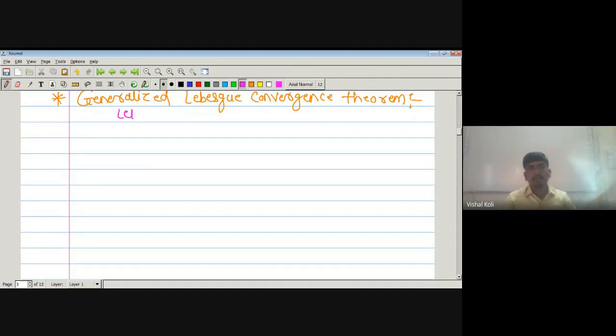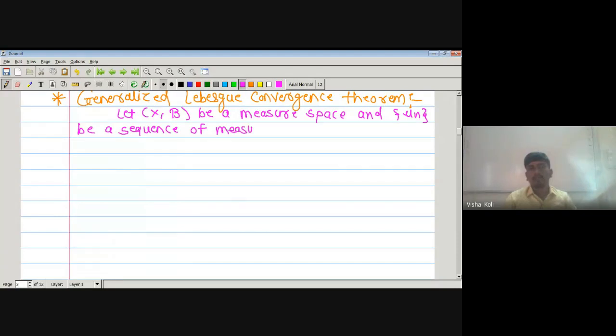Let (X, curly B) be a measure space and mu n be a sequence of measures such that mu n converges to mu setwise.